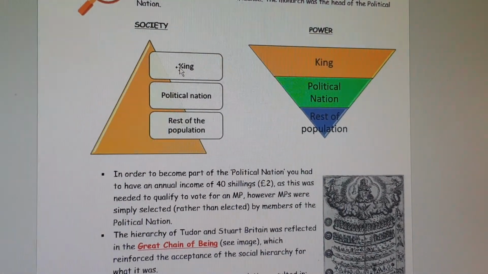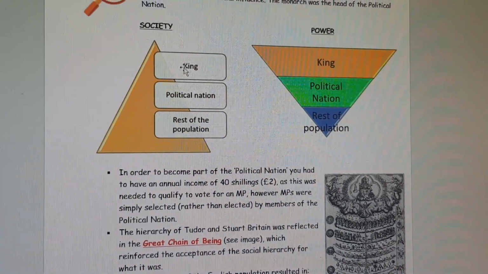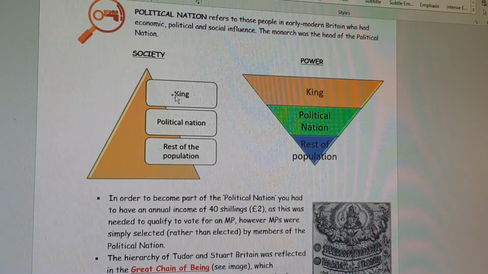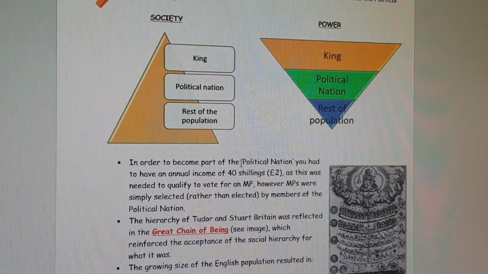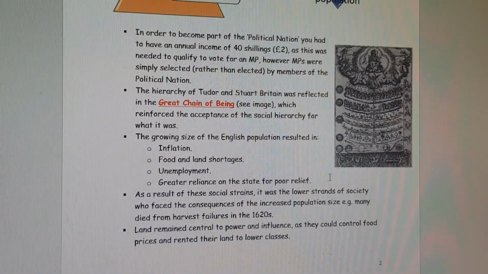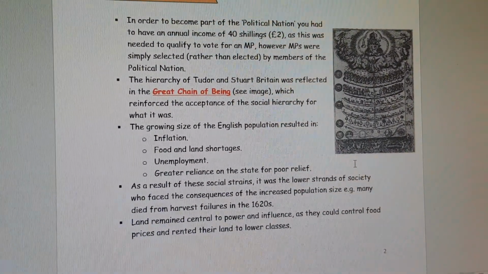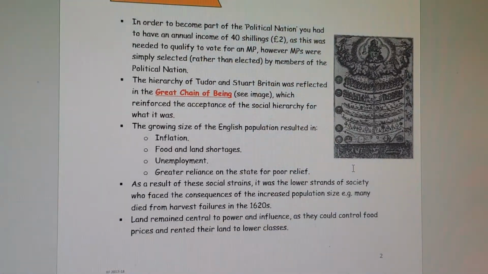Now, in order to become part of the political nation, as shown in your pack, you had to have an annual income, so a yearly income, of 40 shillings or £2. This doesn't sound like a lot, but actually in this period, it's quite a substantial amount of money to own. And this would then enable you to qualify to vote for an MP, a member of parliament.